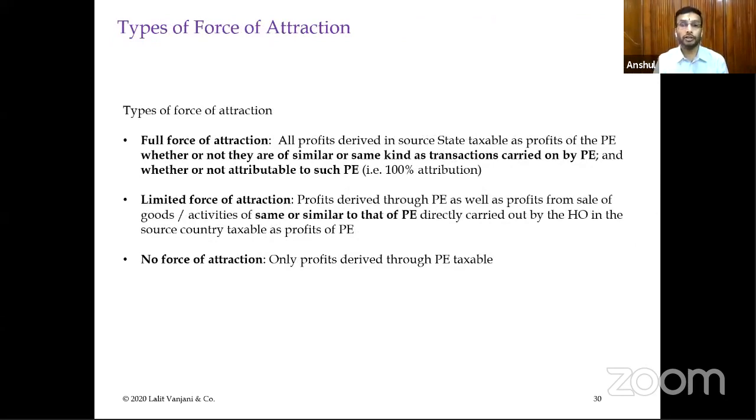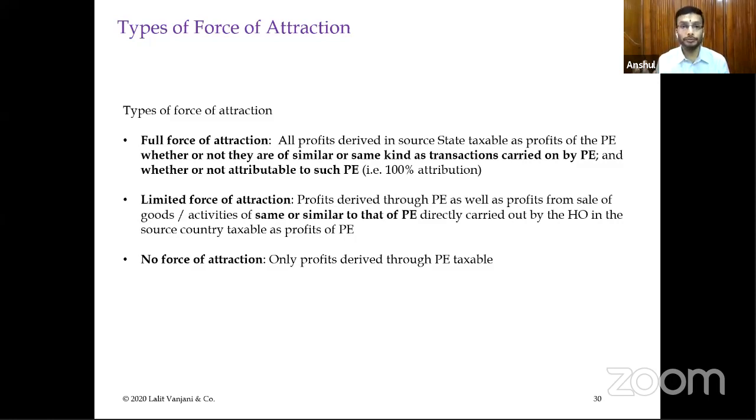There is full force of attraction, that if there is a PE in a contracting state, in a source state, then we don't bother what kind of revenue, whether it is similar or not similar. Any other activity which is directly being undertaken by the parent enterprise on the land of the source state, we'll tax all of it. So there is no complication, we'll tax everything. Similarly, there is no force of attraction, which is the simple wordings of the OECD model convention, where there is no mention of attribution other than the attribution related to the PE. So these two are very simple.